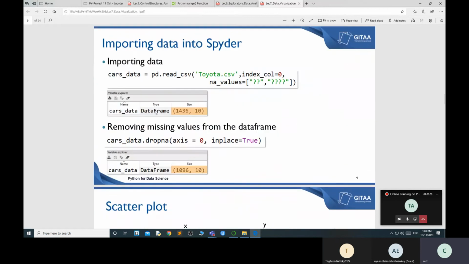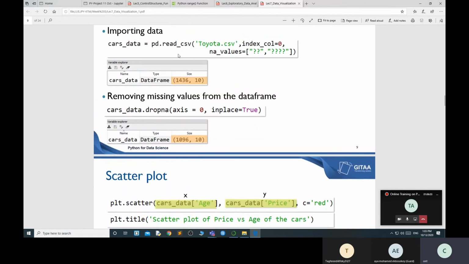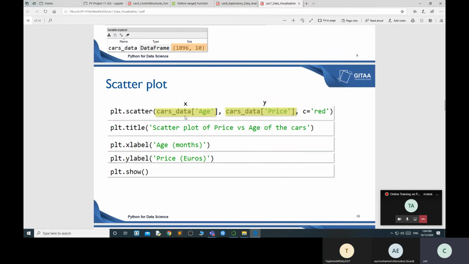So okay, I am taking the values from the data set. Now I'm plotting the scatter plot. I take the age and price and the color is red. If I want to take, no, it will not go. Okay, so this is all about